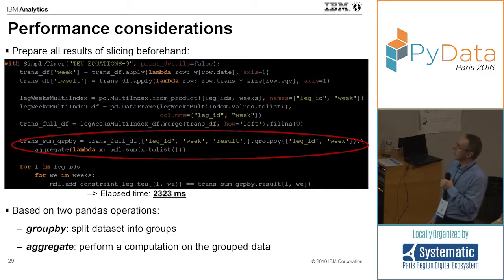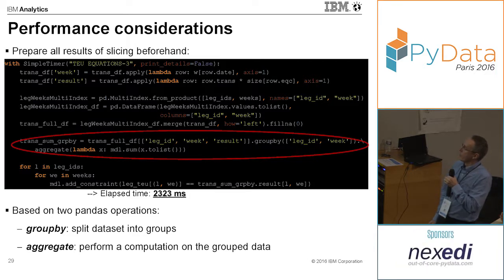So we're going to do the group by on the same variables as those used in the nested loops. And on each group, we will use the aggregate operation to calculate the actual linear expression. So this is done here.